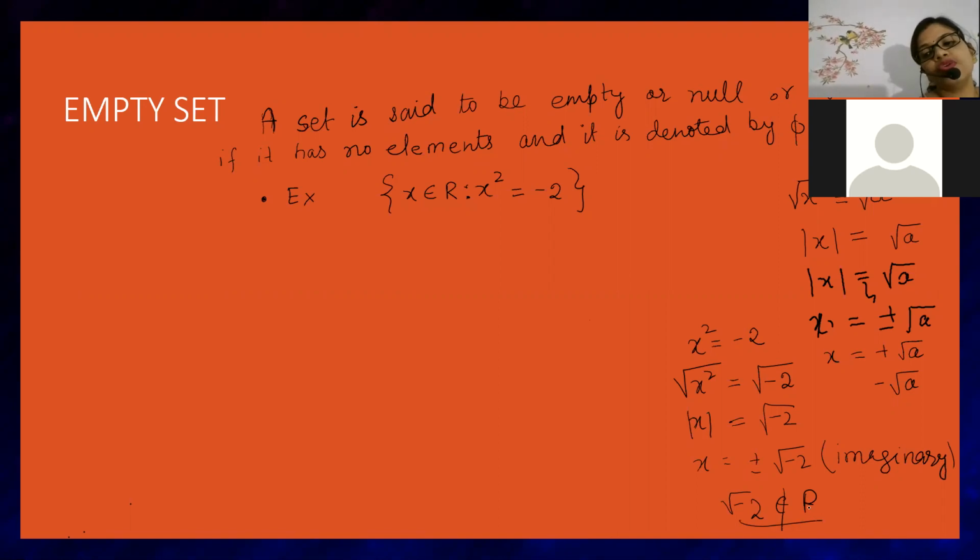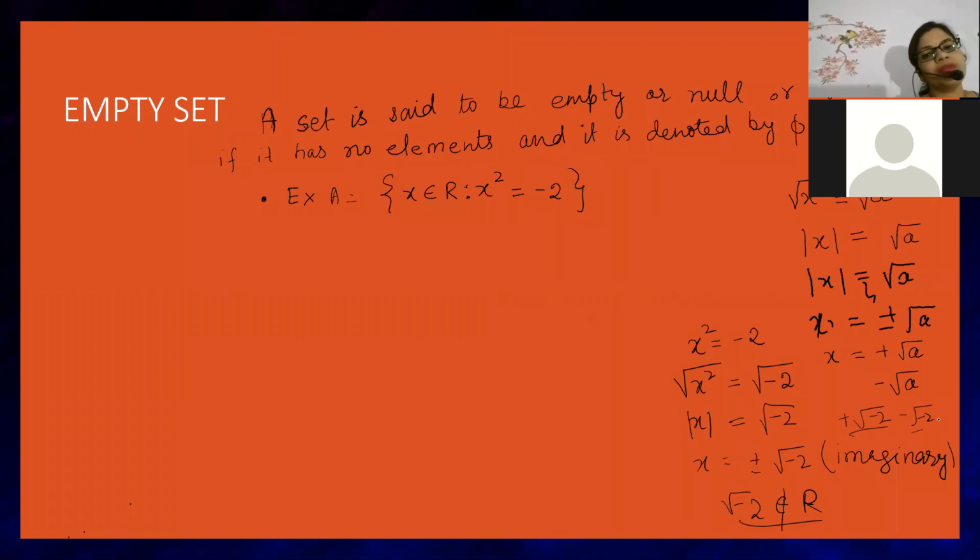Since root of minus 2 does not belong to the real numbers, and here they are telling that whatever elements set A contains must be real, but both elements, plus root minus 2 and minus root minus 2, are imaginary.